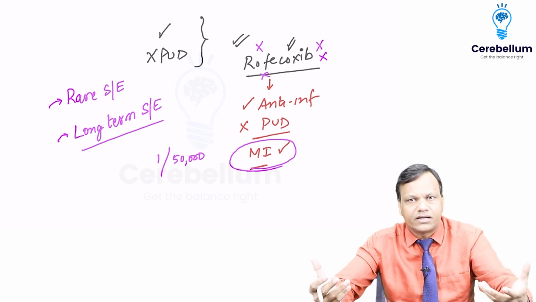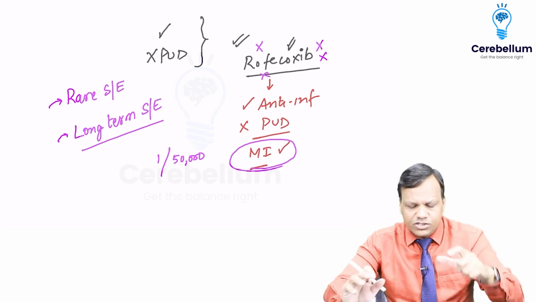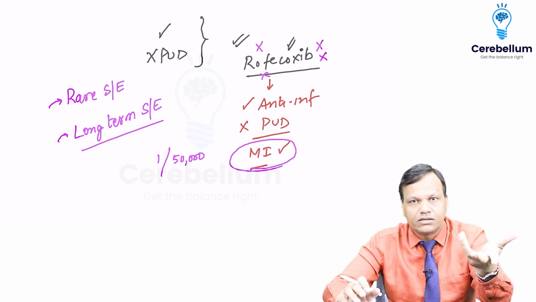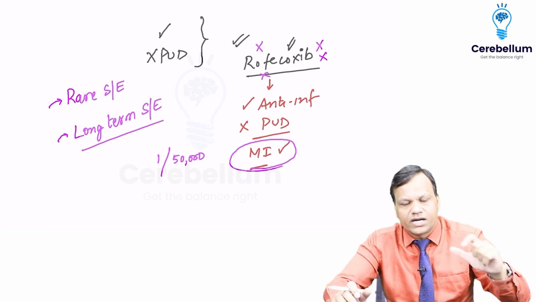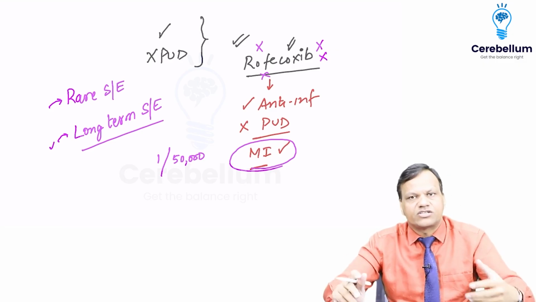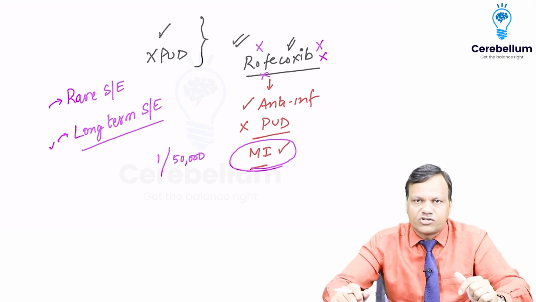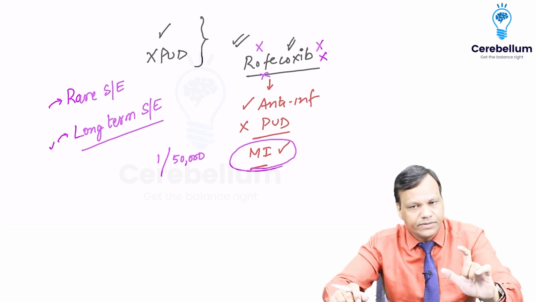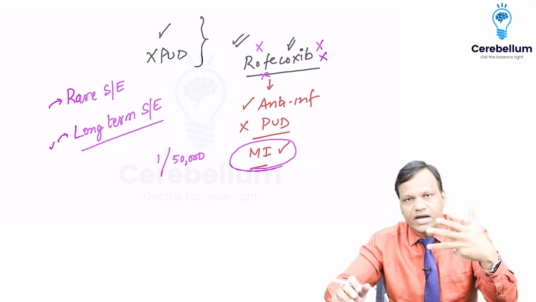They cannot be unlimited. Yeah? They may be for 2 months, 6 months, 1 year. So if a drug is causing a side effect after many years, we cannot know in phase 1, 2 or 3. But when the drug is in the market, we can continue the study for many years. So we can come to know about long-term side effects of a drug also. Clear? So rare side effects and long-term side effects of a drug can be known only in phase 4 trials. Clear? So these are the 4 phases of clinical trials: phase 1, phase 2, phase 3 and phase 4.